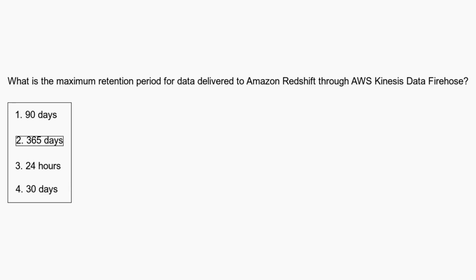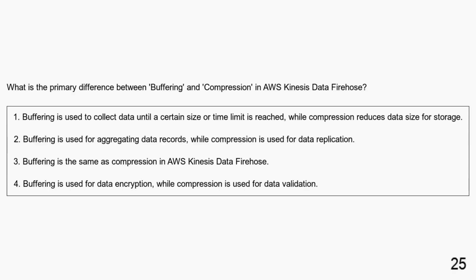Data delivered to Amazon Redshift through AWS Kinesis Data Firehose has a maximum retention period of 365 days. What is the primary difference between buffering and compression in AWS Kinesis Data Firehose? Buffering is used to collect data until a certain size or time limit is reached, while compression reduces data size for storage. Buffering is used for aggregating data records, while compression is used for data replication. Buffering is the same as compression in AWS Kinesis Data Firehose. Buffering is used for data encryption, while compression is used for data validation.